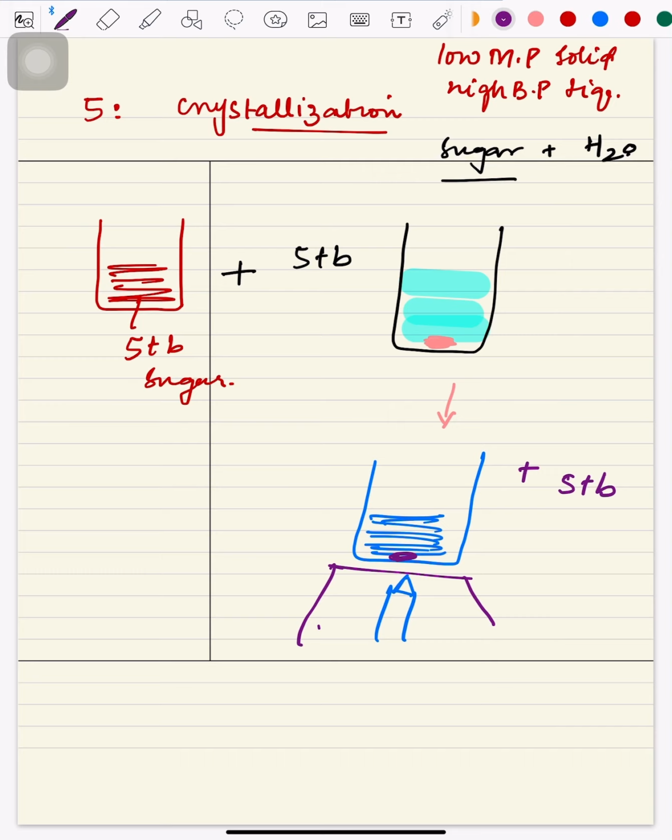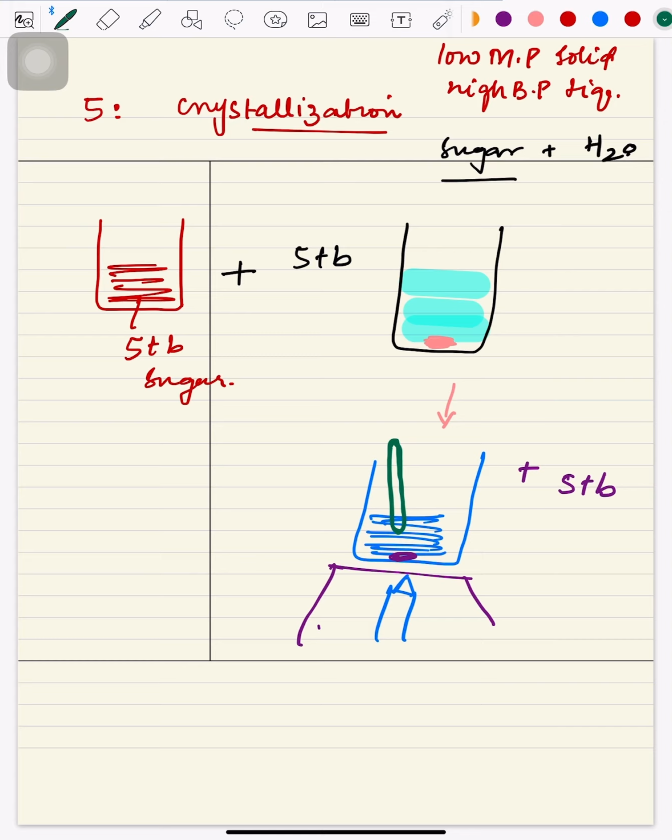Okay, so now we have, for example, a glass rod. This is a rod which is made of glass, let's suppose. Now we are going to immerse that glass rod in that hot solution on the burner, and we will take that rod out of the solution. Okay, so we will check after cooling whether crystals are developing on that glass rod or not. If crystals develop on that glass rod, that is called the crystallization point or the saturation point.